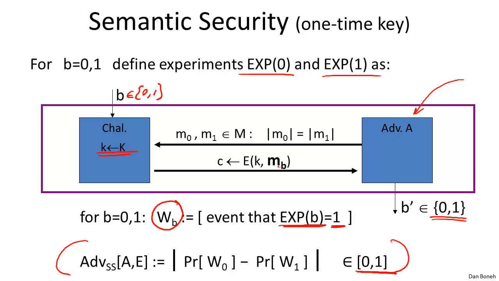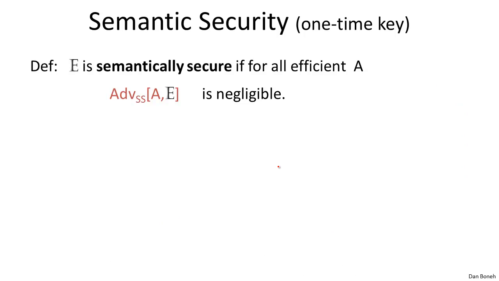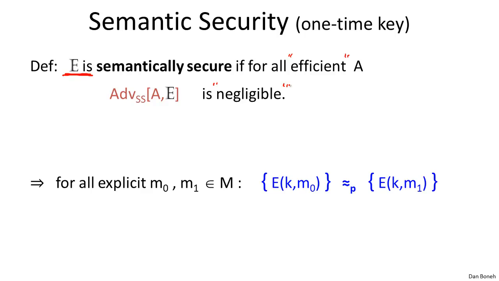Actually, that's just the definition of the advantage. And then the definition is just what you would expect. Basically, we'll say that a symmetric encryption scheme is semantically secure if for all "efficient" adversaries, the advantage is negligible. In other words, no efficient adversary can distinguish the encryption of M0 from the encryption of M1. And basically this is what it says, that for these two messages that the adversary was able to exhibit, he wasn't able to distinguish these two distributions.